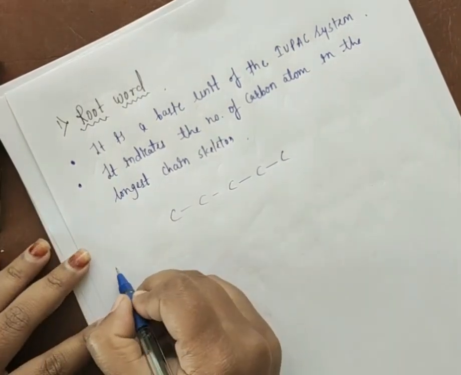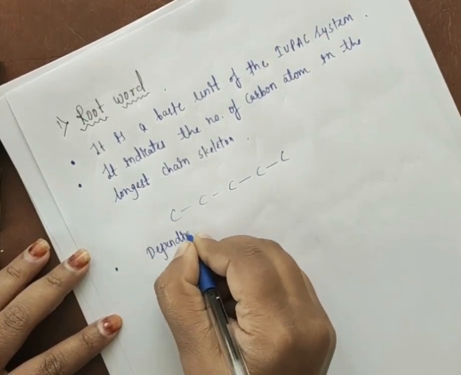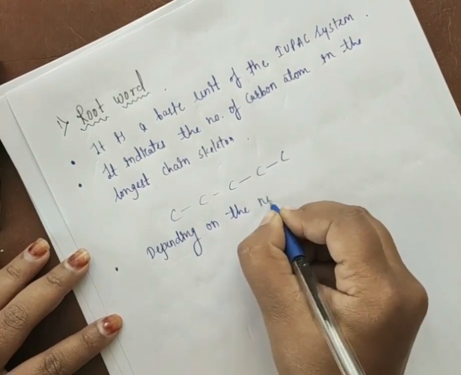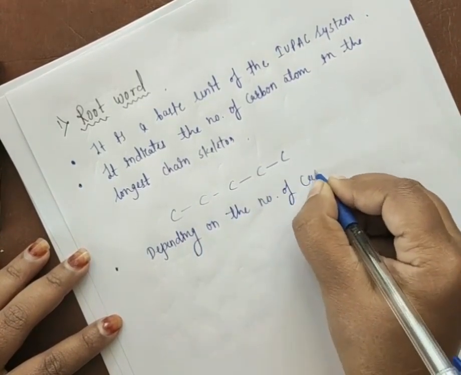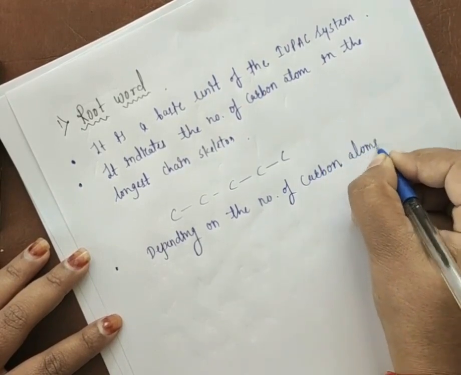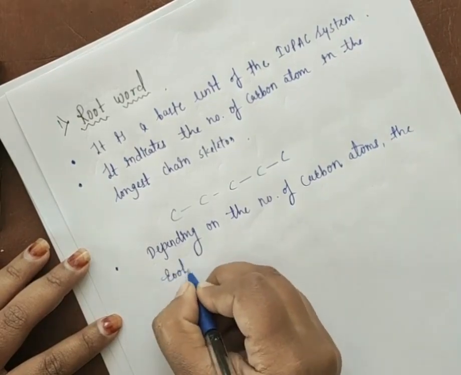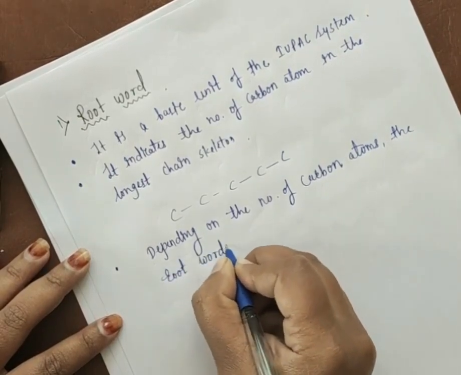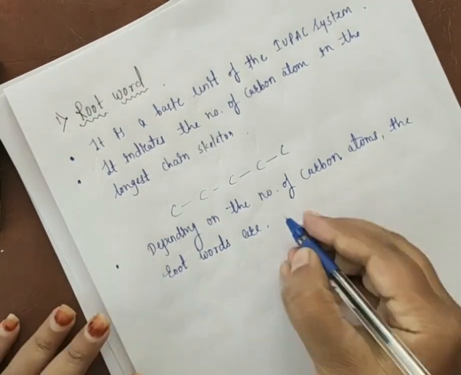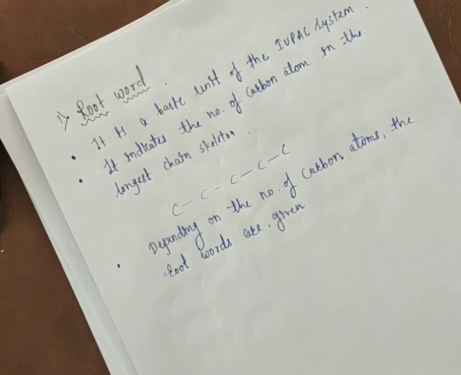Next point: depending on the number of carbon atoms, the root words are given here.